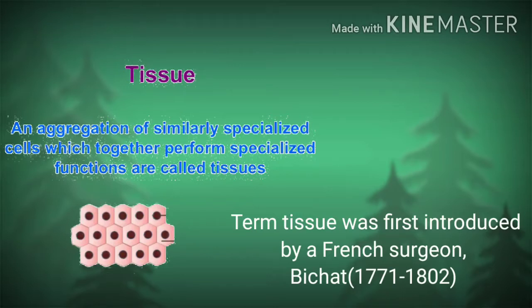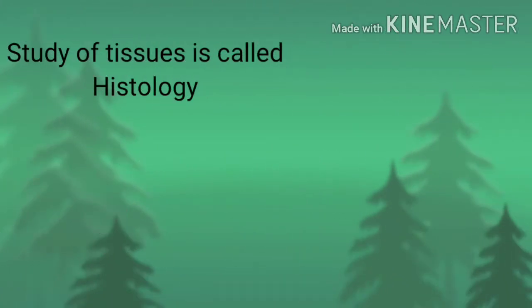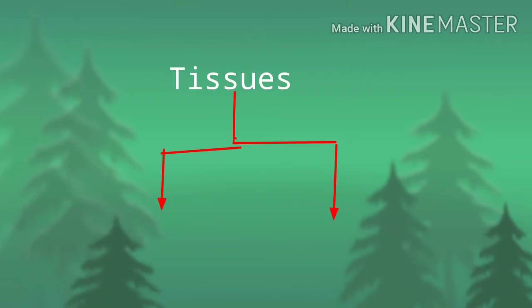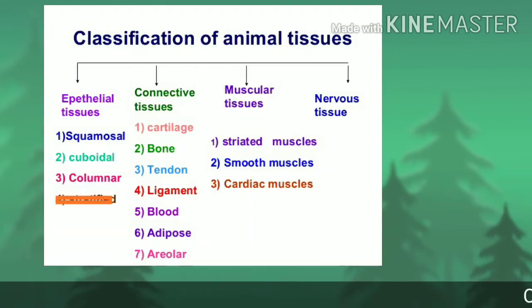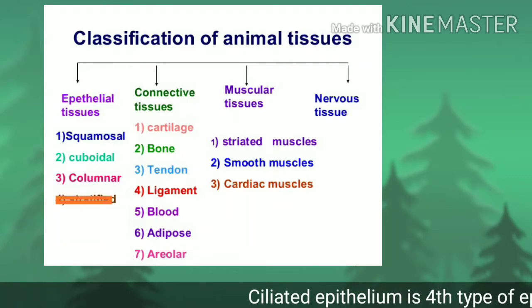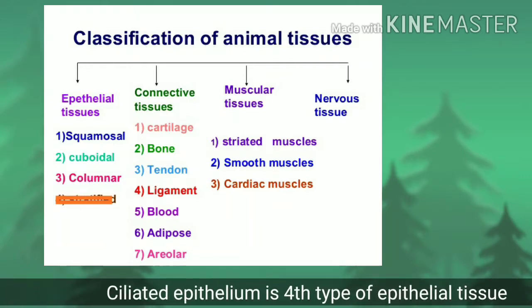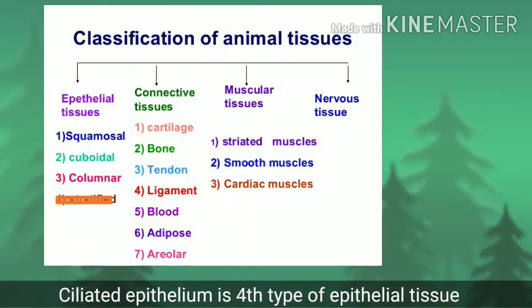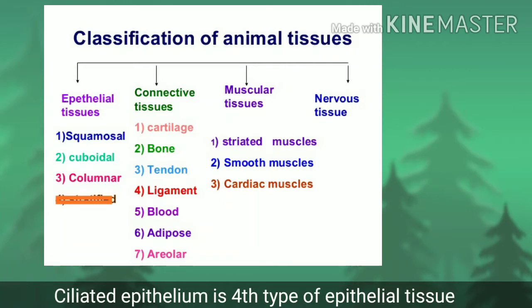The term tissue was first given by the French surgeon Bichat. Now, the study of tissues is called histology. Tissues are classified into two main types, plant tissues and animal tissues. First we will discuss animal tissues. Four types of animal tissues are there: epithelial tissues, connective tissues, muscular tissues and nervous tissues. First we will discuss epithelial tissues. Four types are there: squamous epithelium, cuboidal epithelium, columnar epithelium and ciliated epithelium.